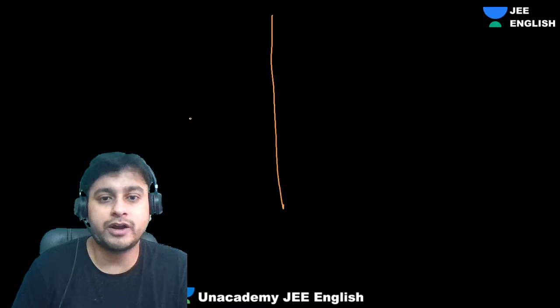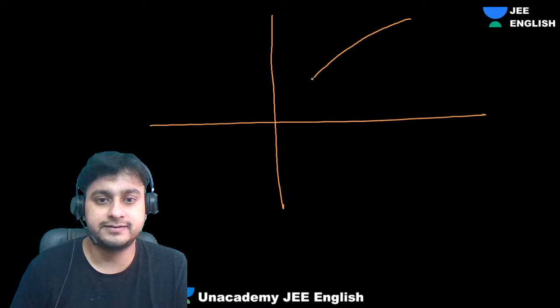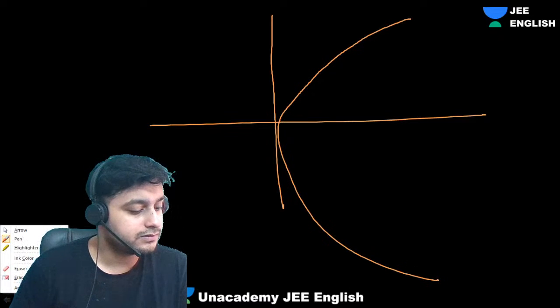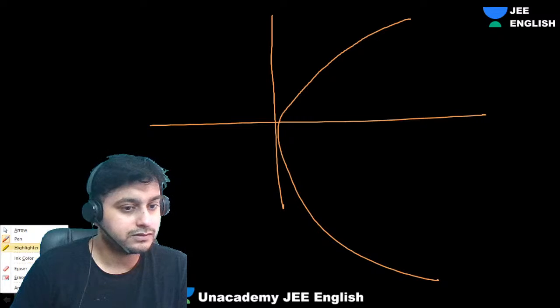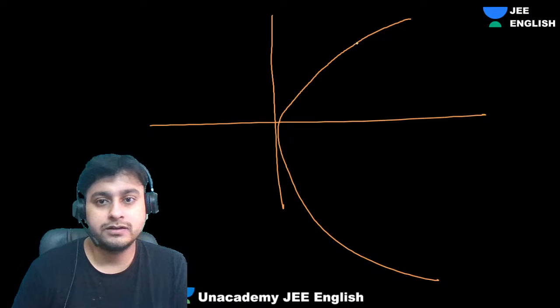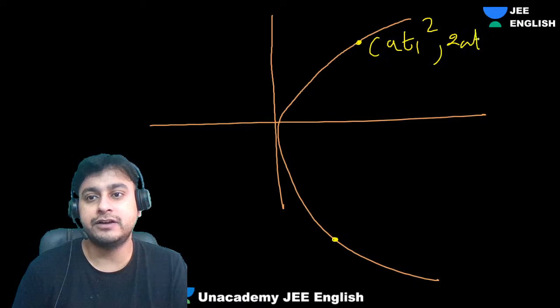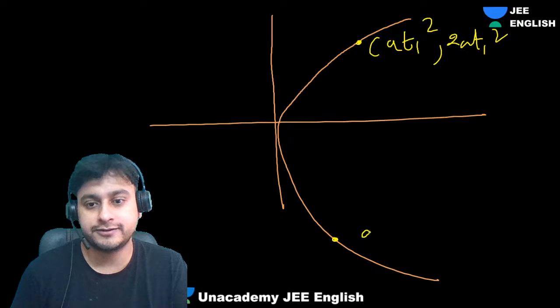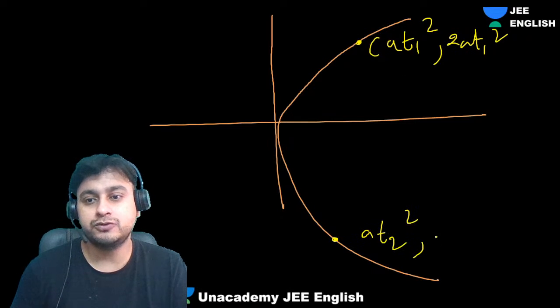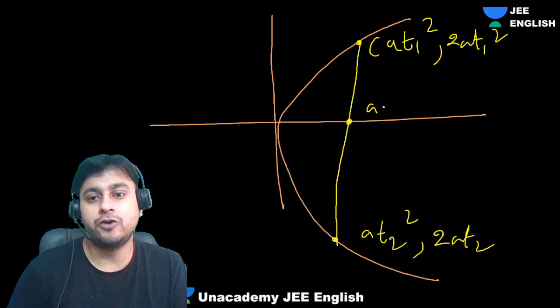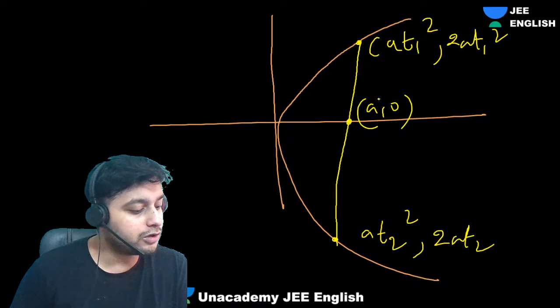Can I take one point as (at1², 2at1), and the other as (at2², 2at2)? They are a focal chord, and this is the point (a, 0).